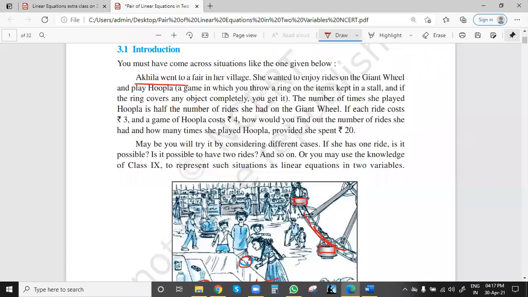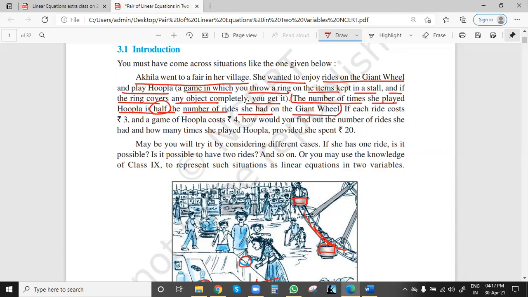Akila went to a fair in her village. She wanted to enjoy rides on the giant wheel and play the Hoopla game, a game in which you throw a ring on the items kept in a stall, and if the ring covers any object completely, you get it. Now the main question starts from here. The number of times she played the Hoopla game is half the number of rides she had on the giant wheel. This is one statement.